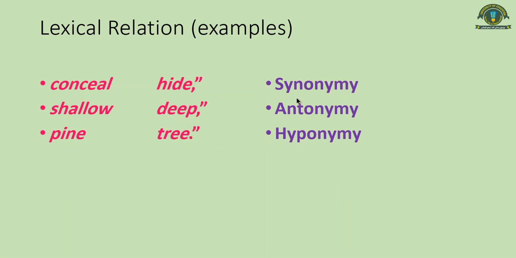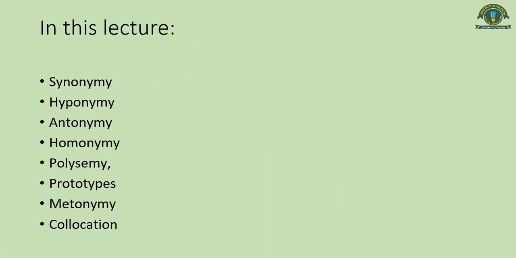Conceal and hide denote the relationship of synonymy. Shallow and deep denote the relationship of antonymy. And pine and tree represent the relation of hyponymy. So in this lecture, we will cover these topics from your course outline: synonymy, hyponymy, antonymy, homonymy, polysemy, prototypes, metonymy, and collocation.